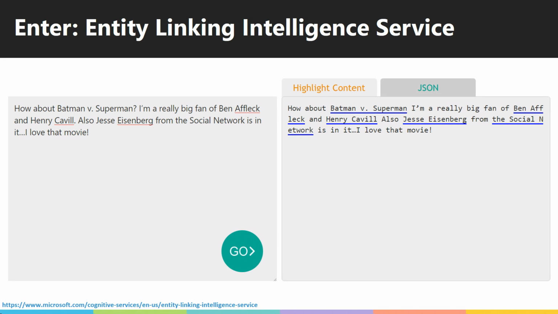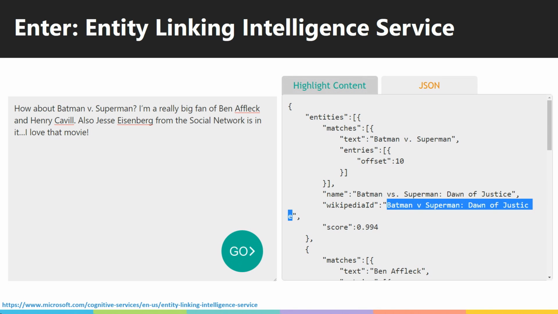So what I'm going to do is I'm going to solve all my problems using Entity Linking Intelligence Service, or ELIS. And so you can see here that I took that text and I ran it through our algorithm, and it actually automatically picked up all of these different concepts and entities that have unique Wikipedia articles. You see Batman versus Superman, Ben Affleck, et cetera. And if I look at the JSON, it actually shows me, like, Batman versus Superman is a pretty generic term, but it's able to detect the correct one using the context of the sentence.